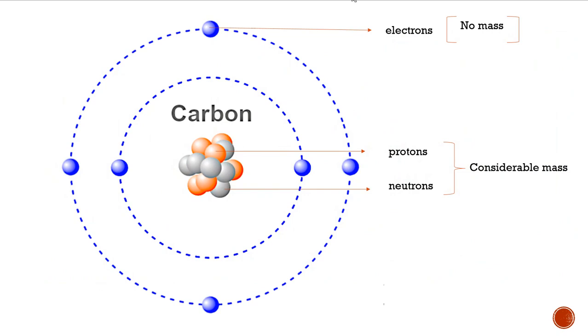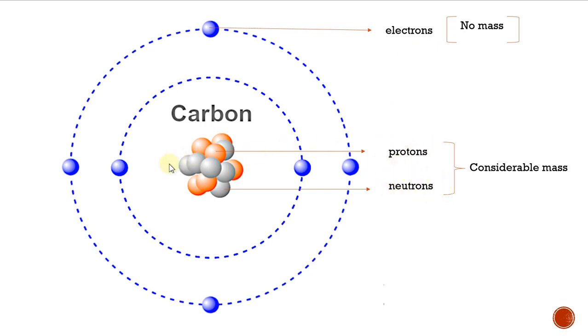Discovery of electrons, protons and neutrons. So see here, this is a simple carbon atom. According to modern atomic theory, atom has subatomic particles, that is electrons, protons and neutrons.